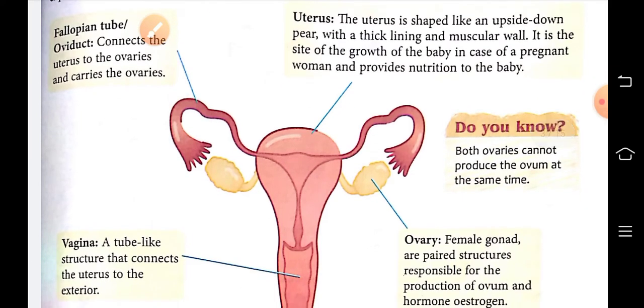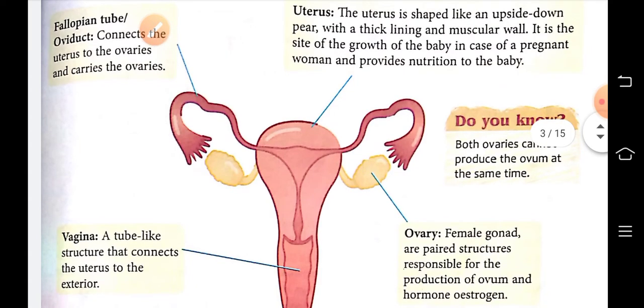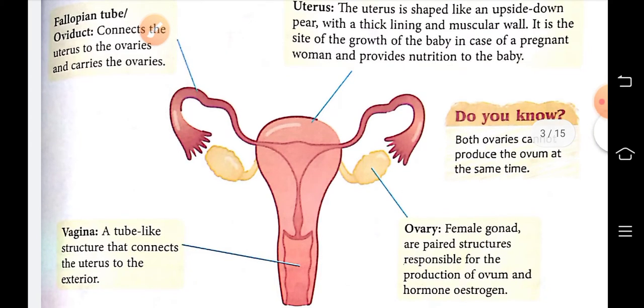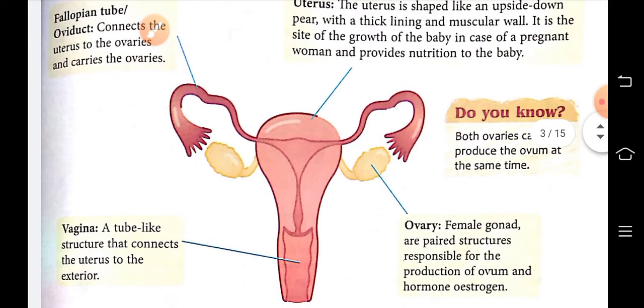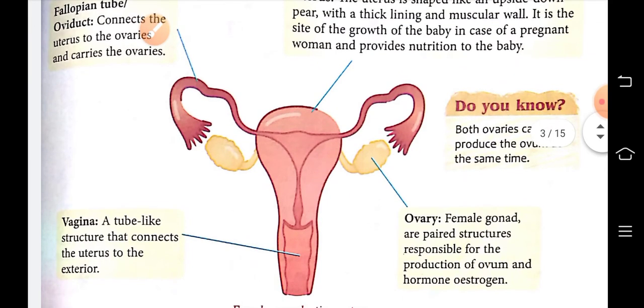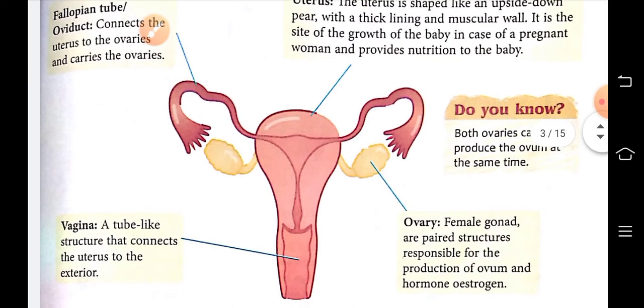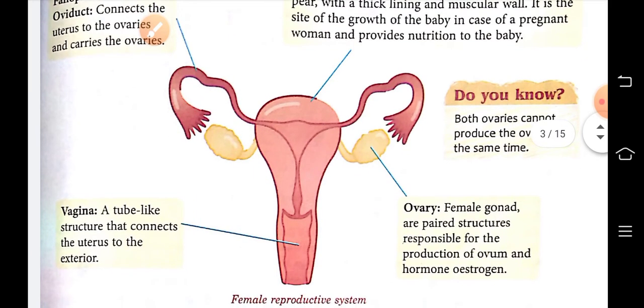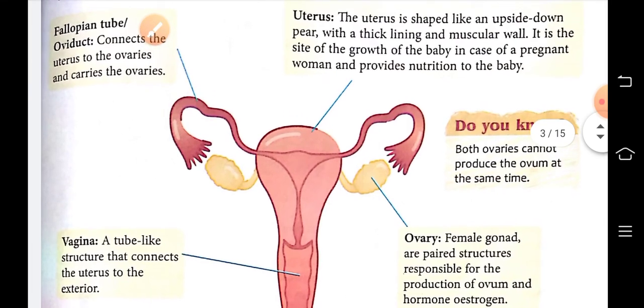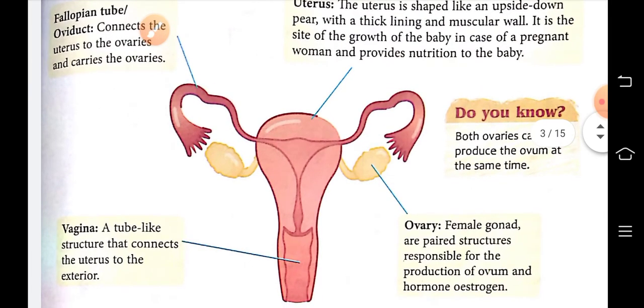First is uterus. It is an upside down pear with a thick lining and muscular wall, a bag-like structure. It is the site of the growth of the baby in case of a pregnant woman and provides nutrition to the baby. So uterus is a bag-like structure where the development of baby takes place.